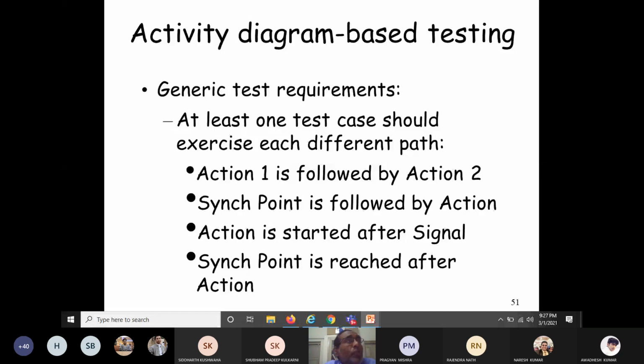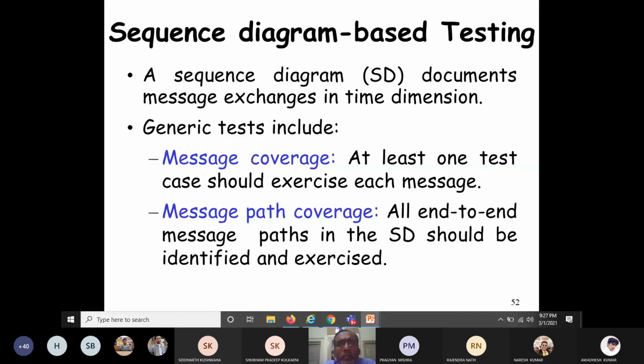Now let's quickly look at the sequence diagram based testing. A sequence diagram, you know what it does? It documents the message exchanges in time and dimension. Those who have not read sequence diagrams, please read again from any book. Now let's see what could be the generic test requirements for sequence diagram based testing. The generic test requirements include message coverage, message path coverage, etc.